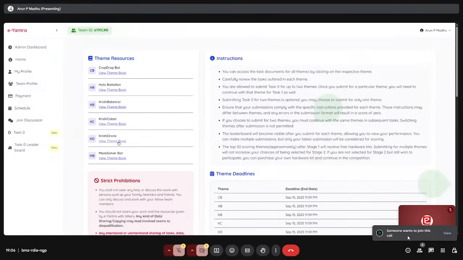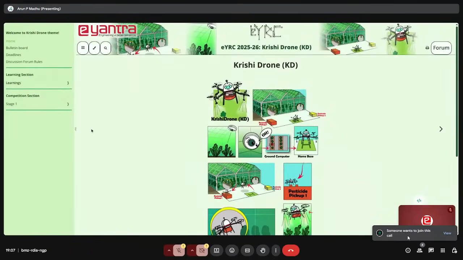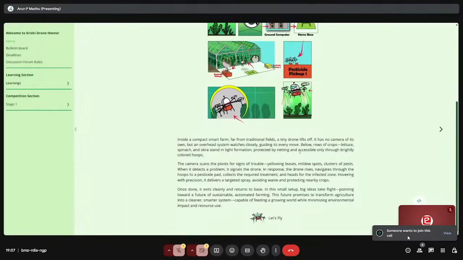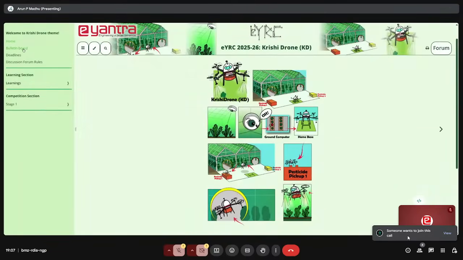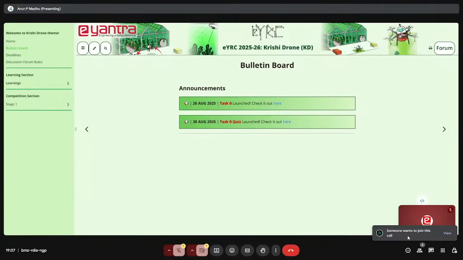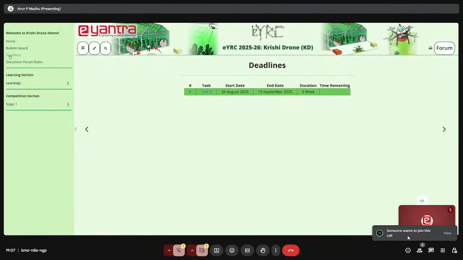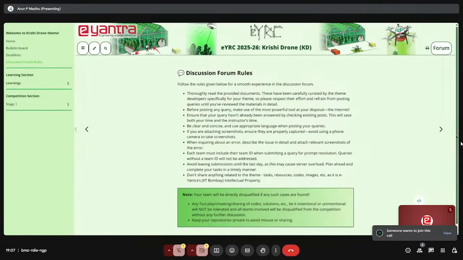I will go to, let's say, the drone theme book. Right now I guess you are able to see. So this is how a theme book for a theme looks like. You can see there is a welcome page, some quick overview of the story and stuff. This depends, some teams will see bulletin boards like this. Deadlines are there on most of the teams. And these are some of the discussion forum rules which you must follow. These are also posted in the discussion forum.